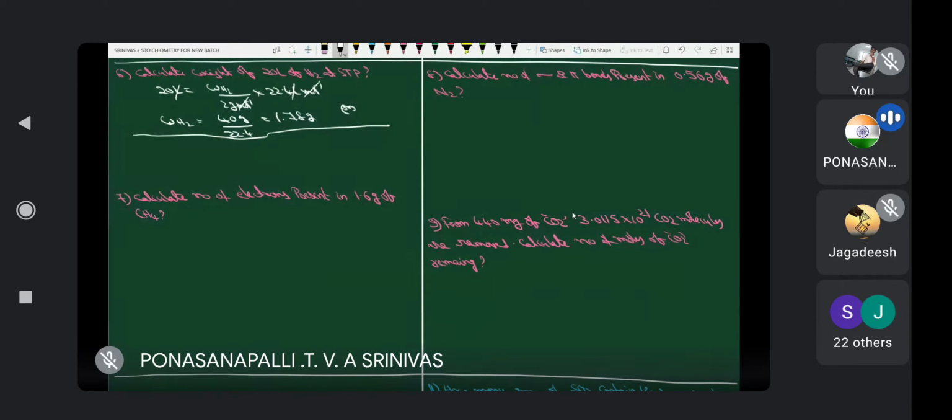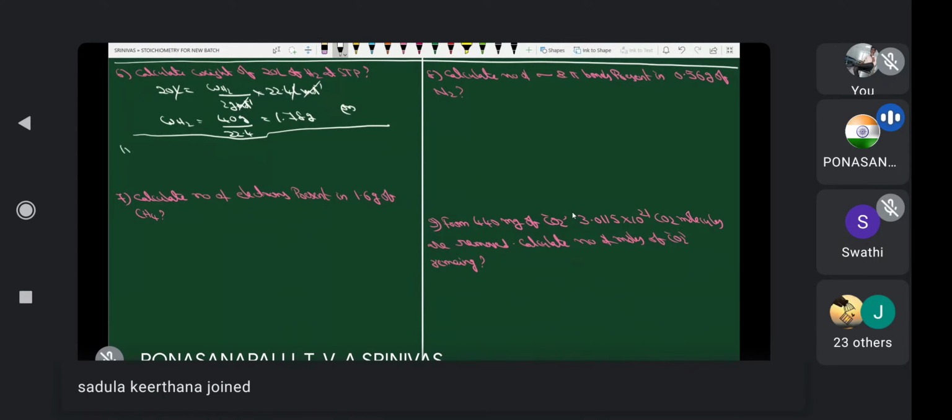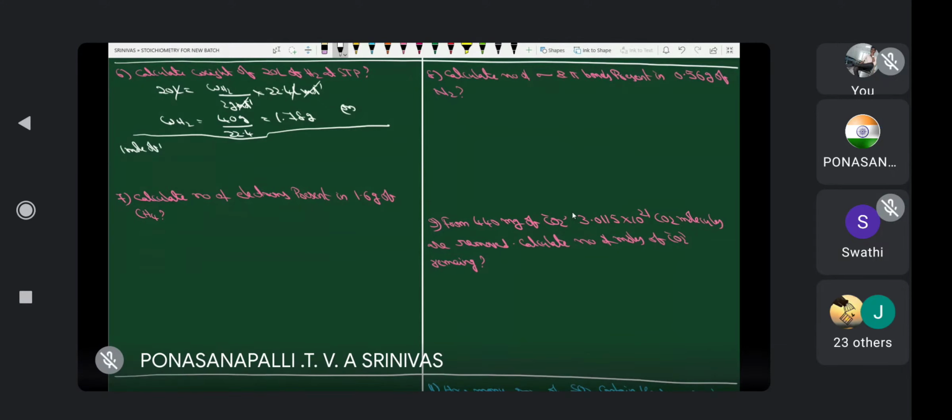But I would like to solve like this. It is already known to you, 1 mole of any gas occupies how much volume? At STP, 1 mole, 22.4 liters. Therefore, 1 mole of hydrogen at STP, that is equal to 2 grams, that is equal to 22.4 liter. Therefore, 2 grams weighs 22.4 liter. Yes or no?